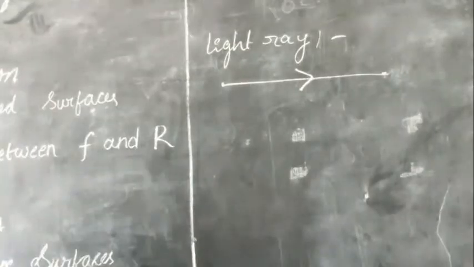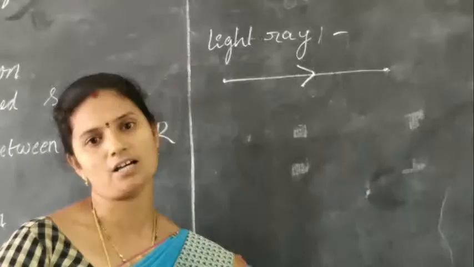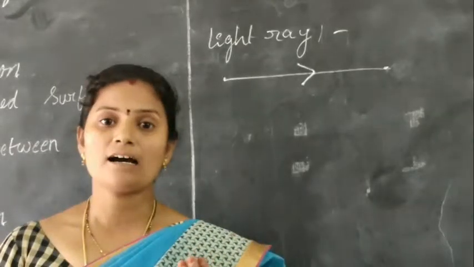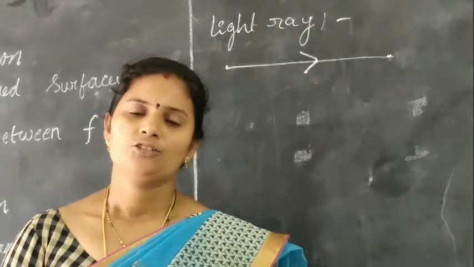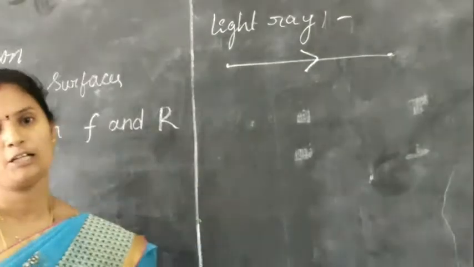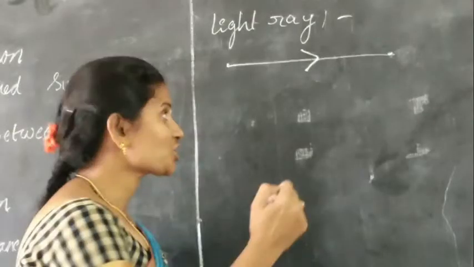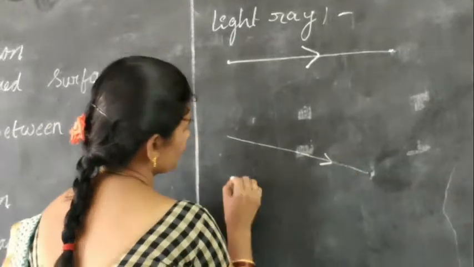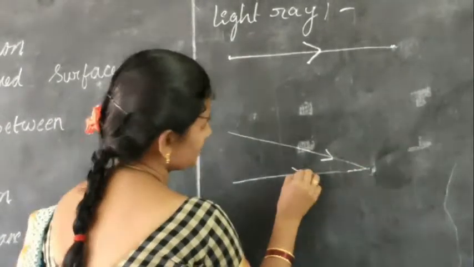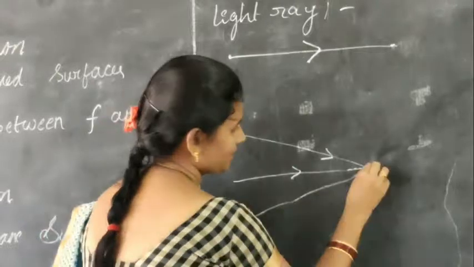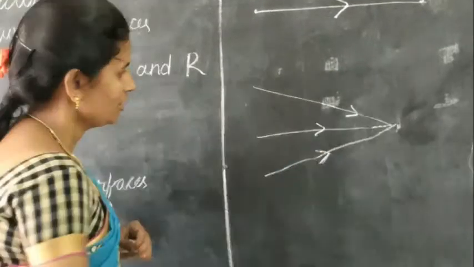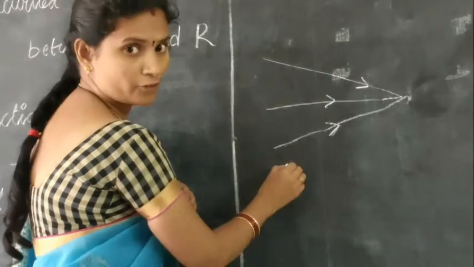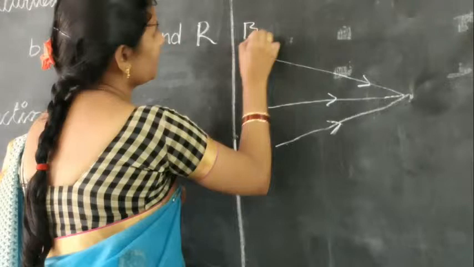Suppose when we switch on a torch, we are able to see the beam of light. What is a beam of light? A beam of light means a collection of light rays. This is one light ray, and this is another light ray, and this is another. These are a collection of light rays, or the number of light rays is nothing but a beam of light.